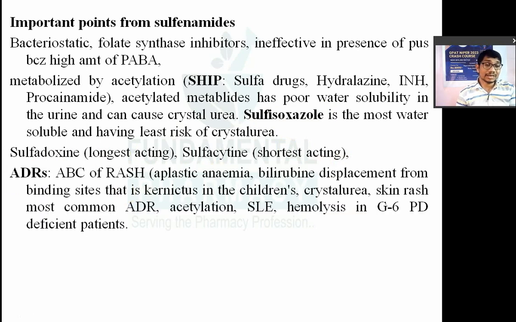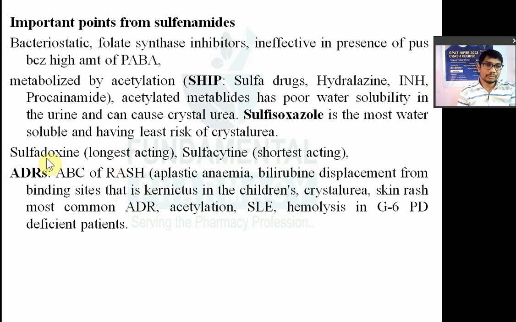Adverse drug reactions क्या होंगे sulfa drugs के? Sulfa drugs have adverse drug reactions. You can easily remember with one trick. You should remember ABC regarding all the adverse effects of sulfonamides. मतलब ABC of rash. Sulfonamides क्या करते हैं? Rash produce करते हैं. So पूरा ABC आपको मालूम होना चाहिए regarding the adverse effects produced by sulfa drugs. So ABC rash.